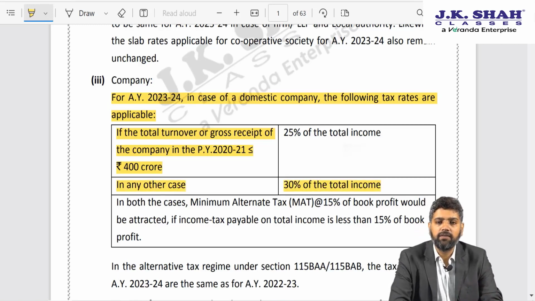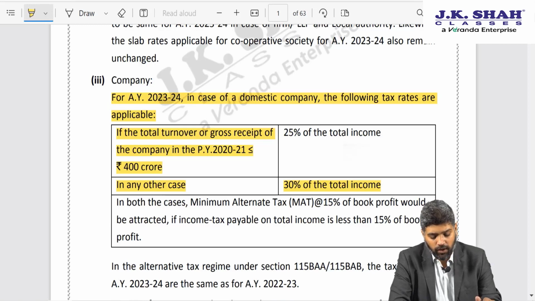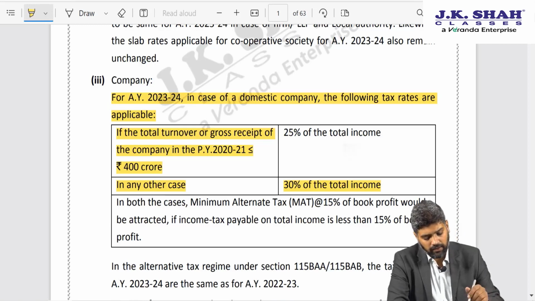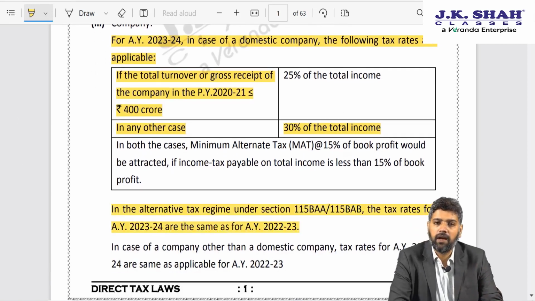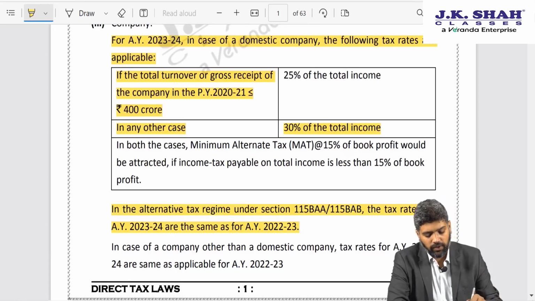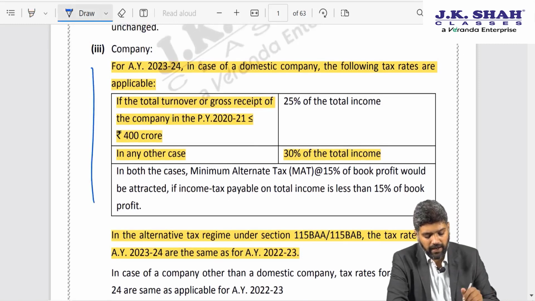However, please understand, friends, with effect from AY 2020-2021, the government has got a new tax regime for domestic companies in the form of section 115BAA and section 115BAB. We are not talking here about 115BAA or 115BAB. There is no rate change at all. The tax rates in that alternate tax regime are same as they were in the preceding year, no amendments at all. This we were talking about the rates as per the Finance Act.